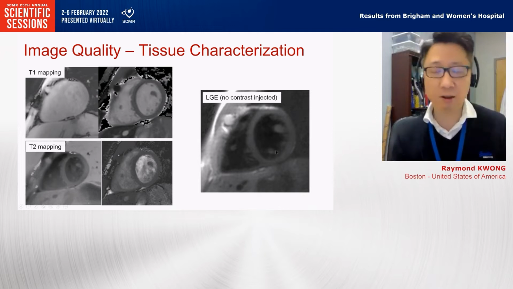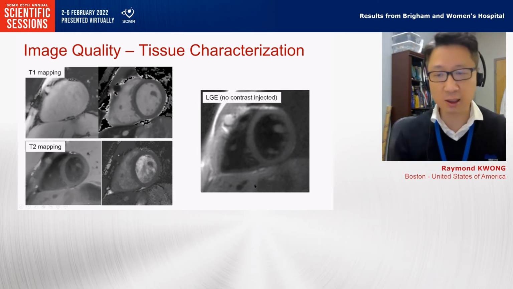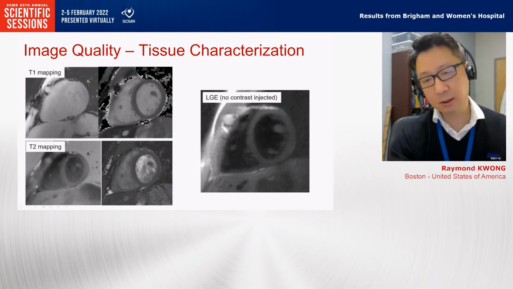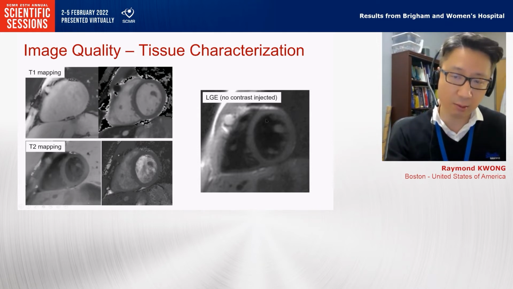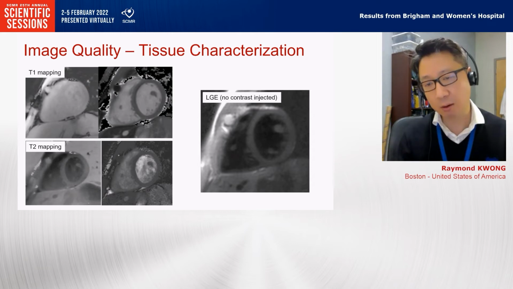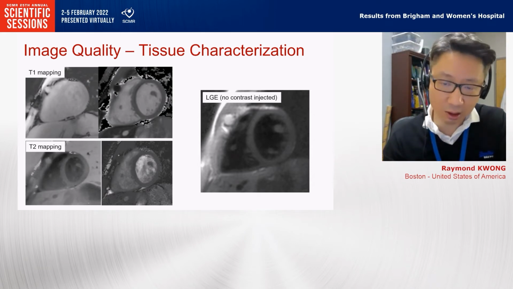For LGE, you can see there is a fair amount of tissue differentiation of contrast, despite the lack of contrast injection, which we're glad to see. These are single shot approaches, and if there is any motion blurring, it is not any more than our usual single shot LGE sequences.